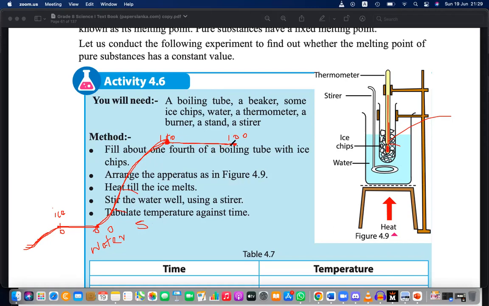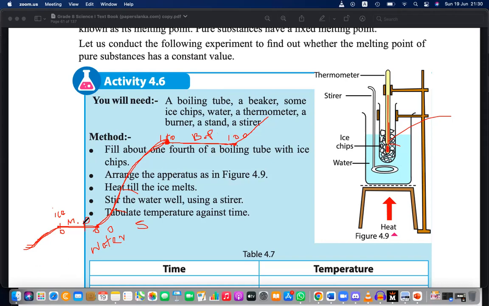So then what? At this stage, at one point, it will increase, but by that time all the liquid water has become vapor or gas. The temperature changes only after all the water has completely turned to vapor. Until the water becomes vapor, it stays at 100. So this is called the boiling point. And this is called the melting point.